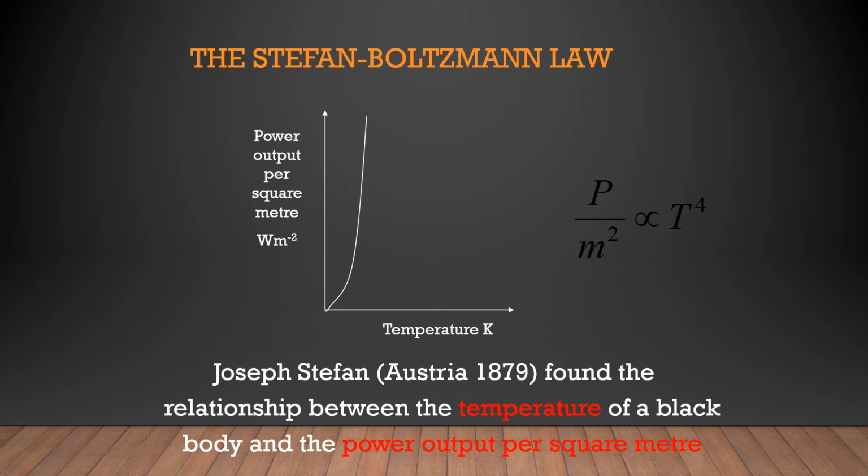This emissive power can be written in the form of W per meter squared. So W by m squared is directly proportional to T to the power of 4.